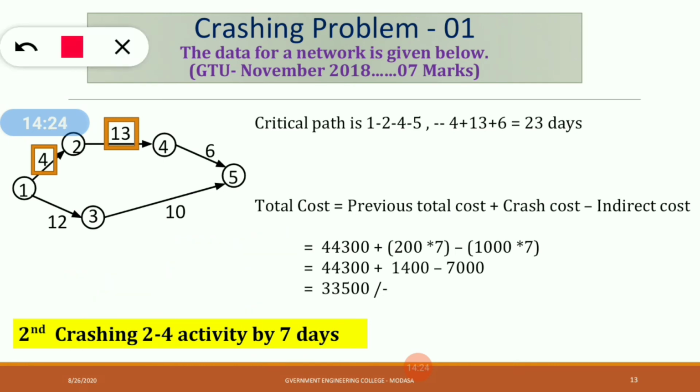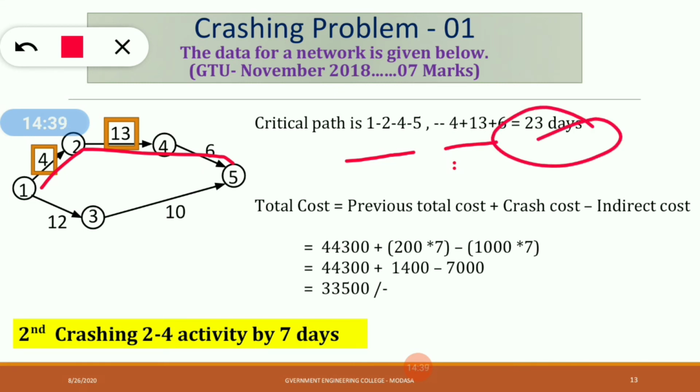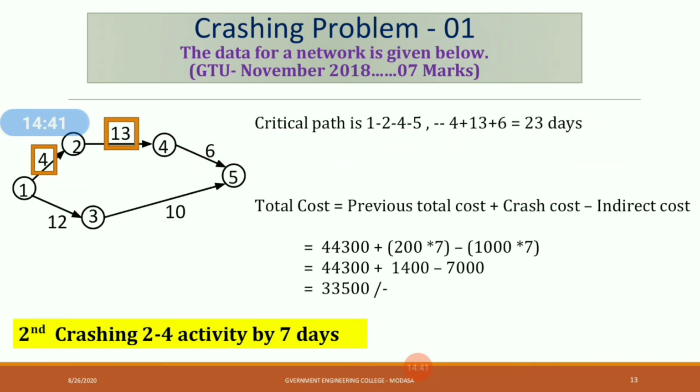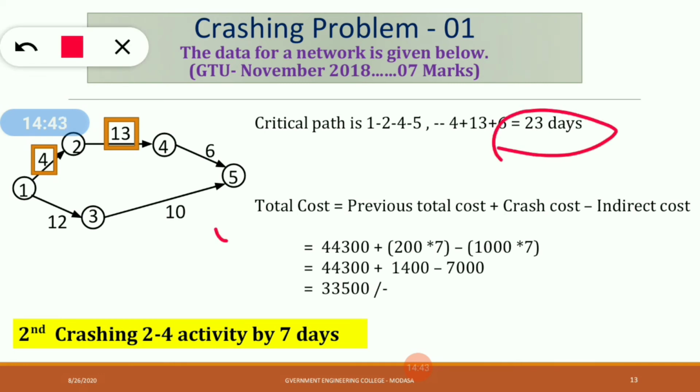Now calculate the critical path. Okay, so this will become your critical path 1 to 2, 2 to 4 and 2 to 5 and associated days is 4 plus 13 plus 6 is equal to 23 days. So after crashing your project will be completed in 23 days. Now what would be your new cost?